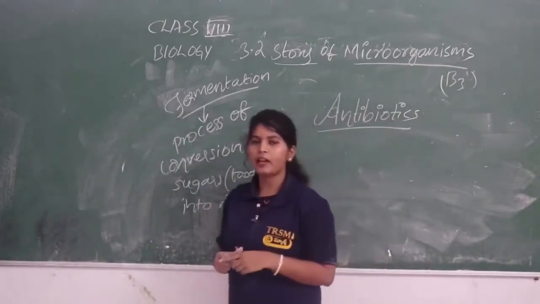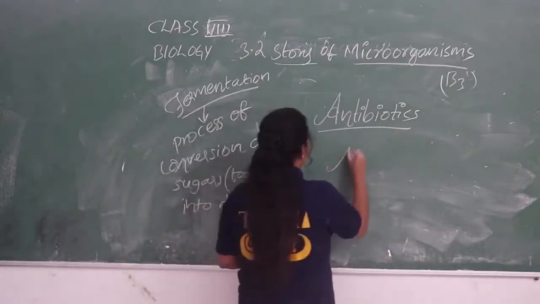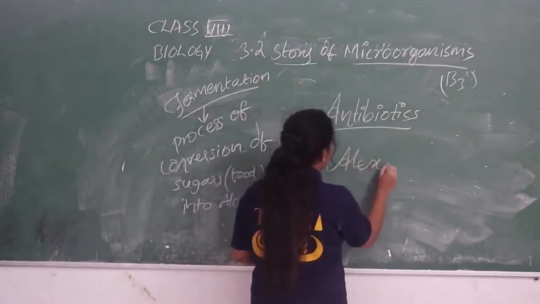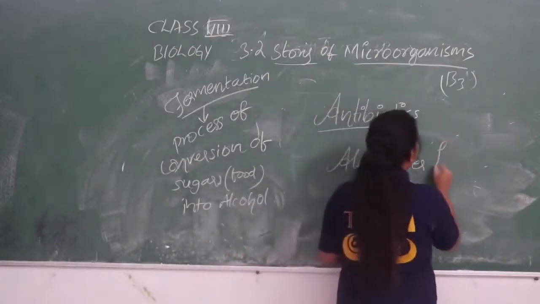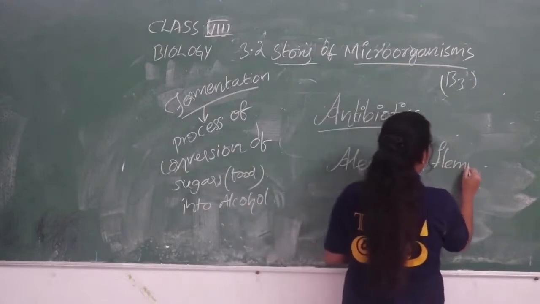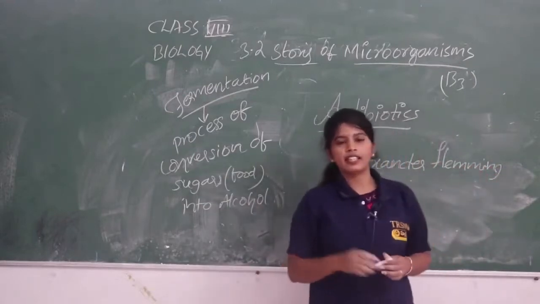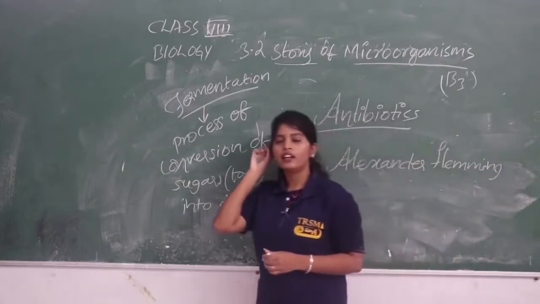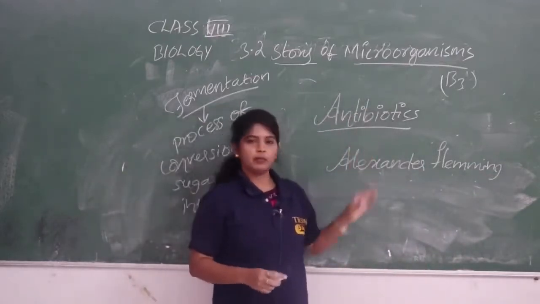The first antibiotic was discovered by the scientist Alexander Fleming. Who is the scientist who discovered the first antibiotic? Alexander Fleming. Who is he? He is an army doctor. Initially, he did the experiment on antibiotics.